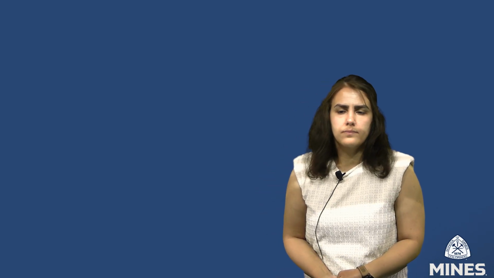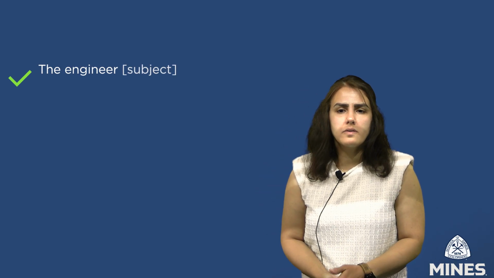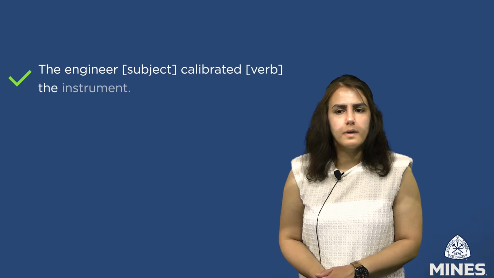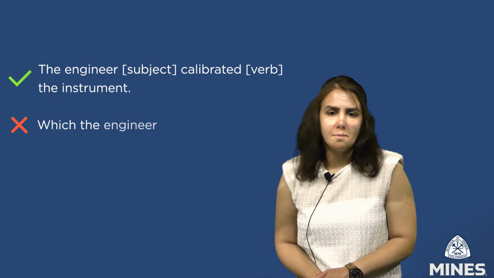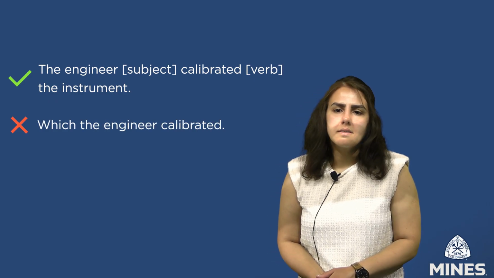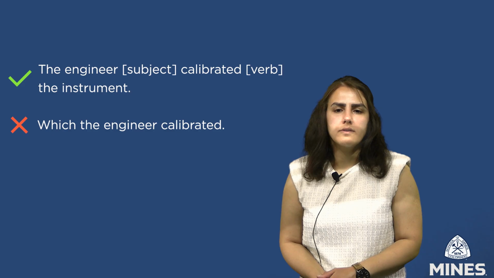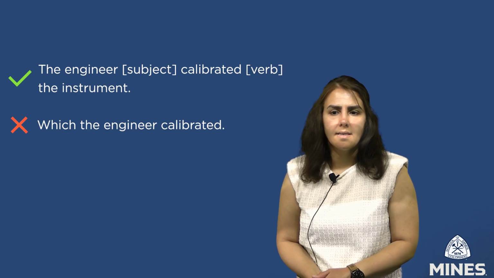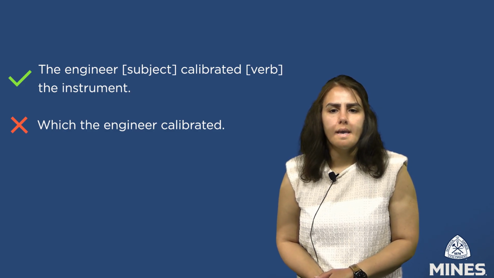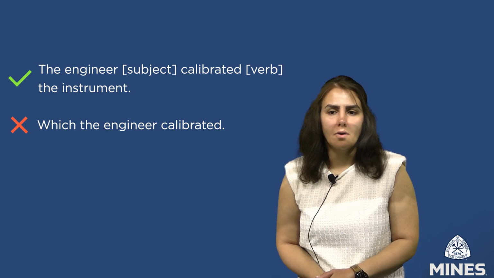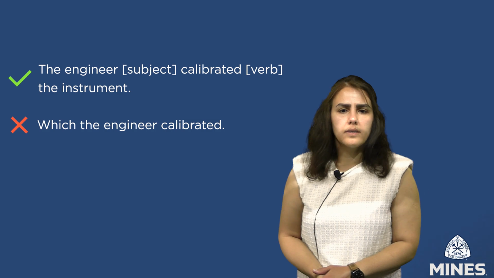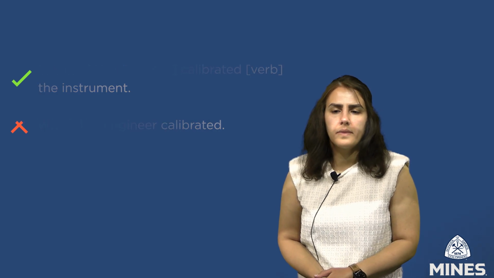For example, complete: the engineer, subject, calibrated, verb, the instrument. Fragment: which the engineer calibrated. The first sentence contains all required components for grammatical completeness. In contrast, the second example is a dependent clause lacking an independent subject-verb structure, rendering it incomplete on its own.